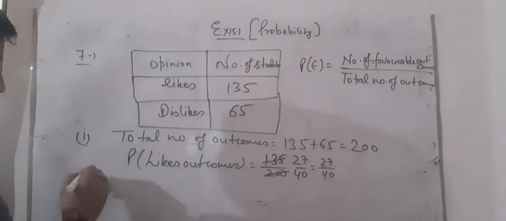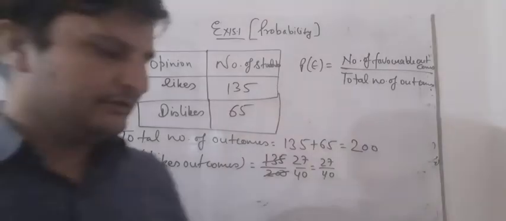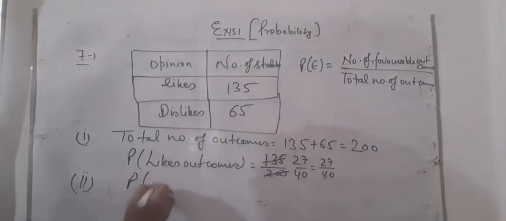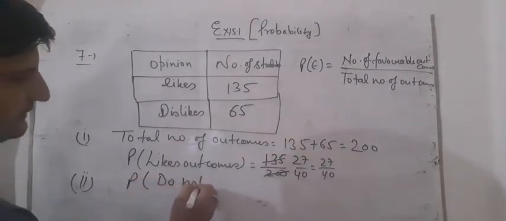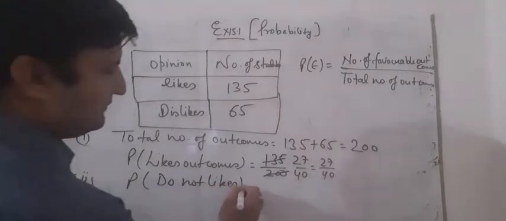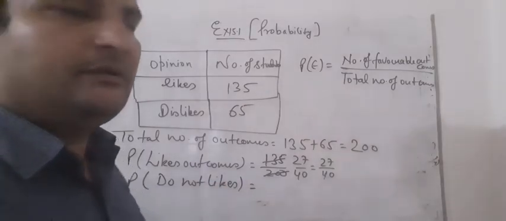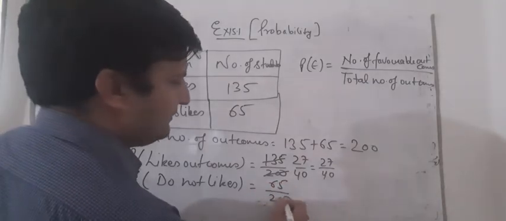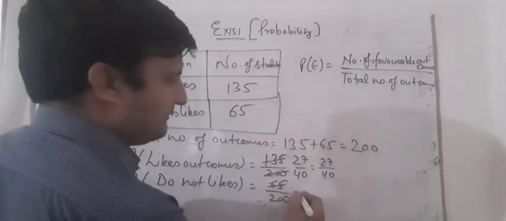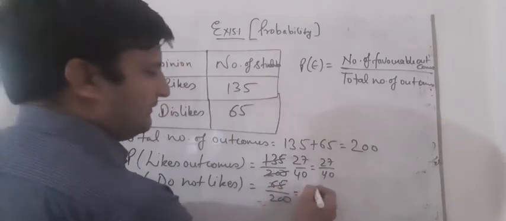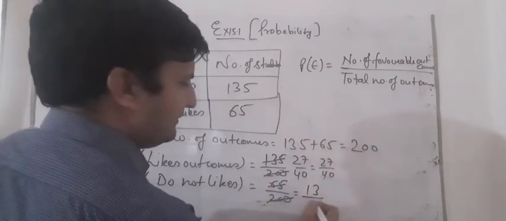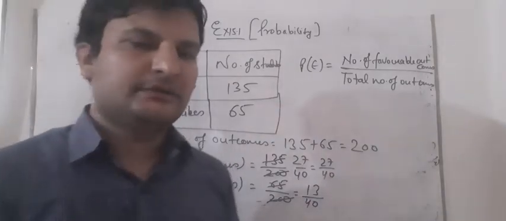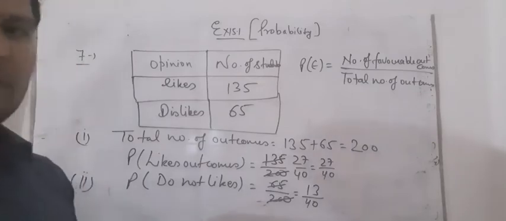Similarly, the second part is students who do not like. Do not like means dislike. So P of do not like, what can we write? How many dislikes are there? 65, so 65 upon 200. That means 5 1s are 5, 5 13s are 65, 5 4s are 20, which gives 13 upon 40. So we have 27 upon 40 and 13 upon 40.